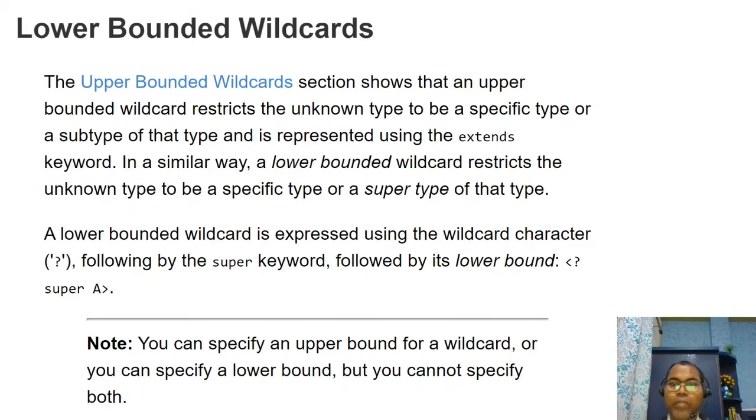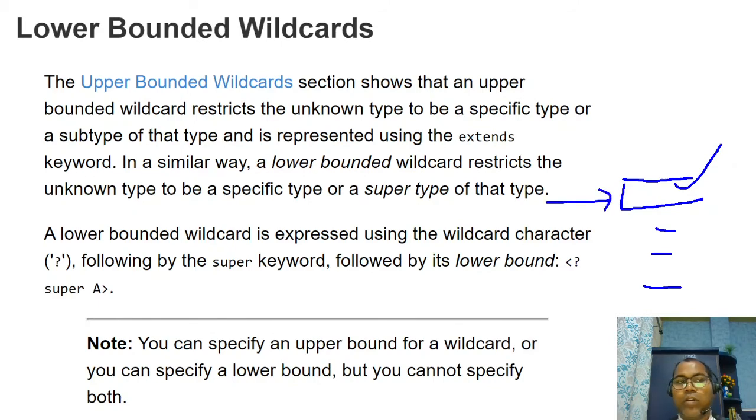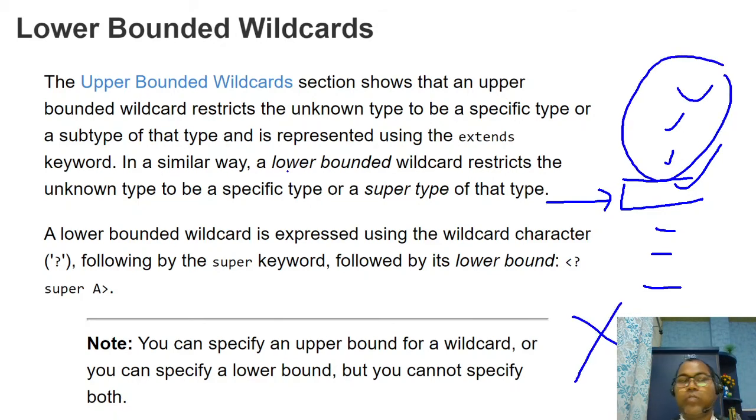So sometime we have learned about the lower upper bound. We have to specify the upper class name and they allow all the child element. Sometime we want to restrict, this is my lower bound and above, each and everything is allowed. This is allowed, this is not allowed. So you know, it is a lower bound.